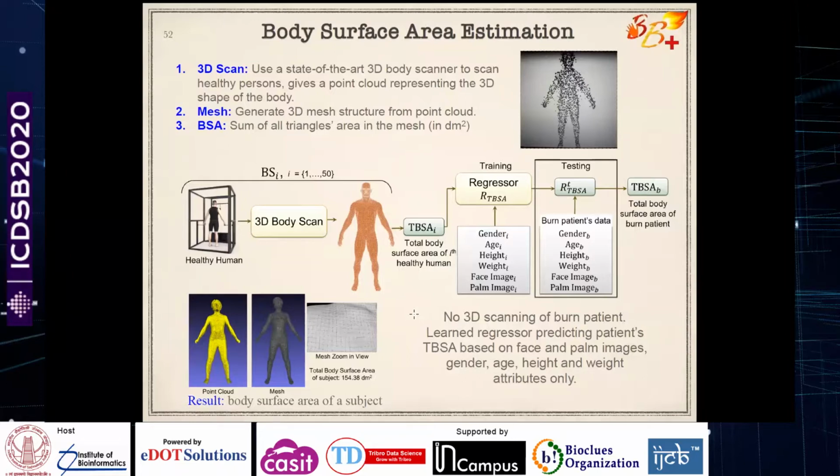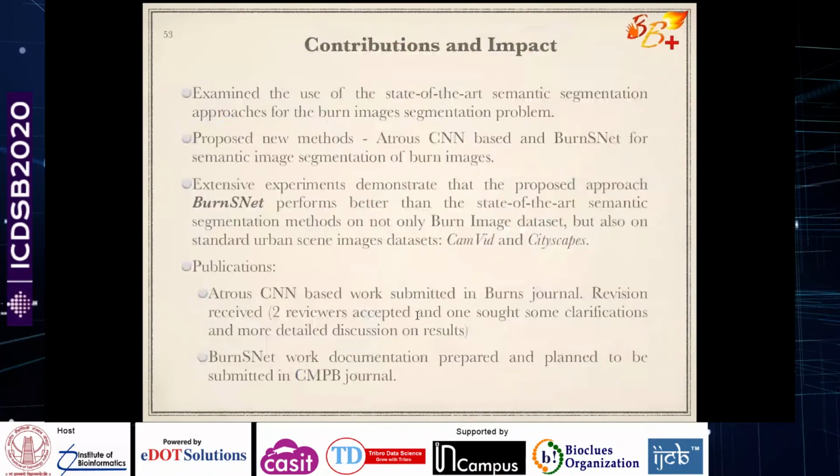So the approach that we are using is a data science approach of regression. We will give the model the person's face image, height, weight, palm image, gender and age, and for a limited data set we prepare the complete model using 3D modeling. Then the regression model for any particular patient will help us estimate the total body surface area as accurately as we can. So that's where I would stop here.